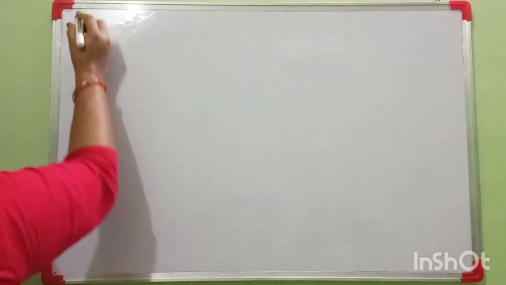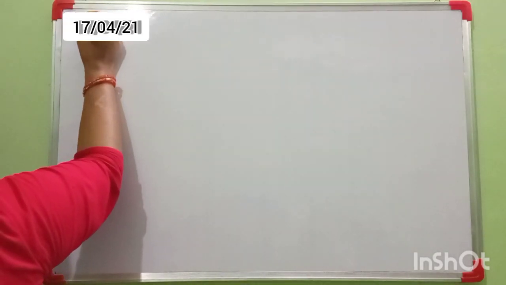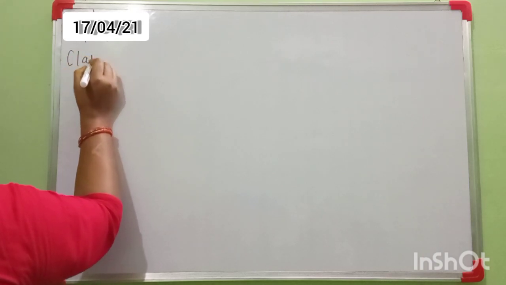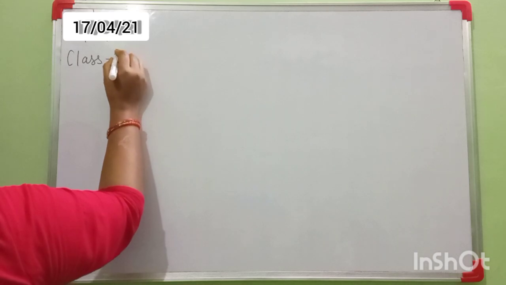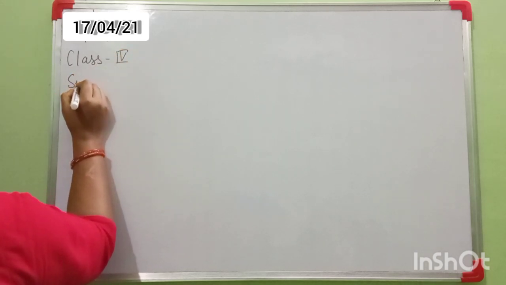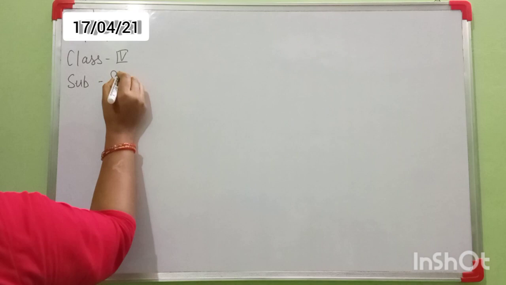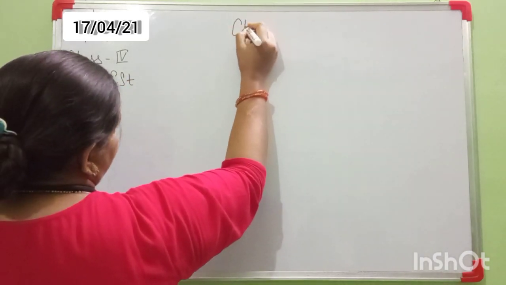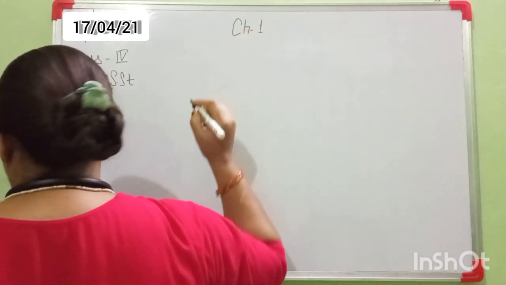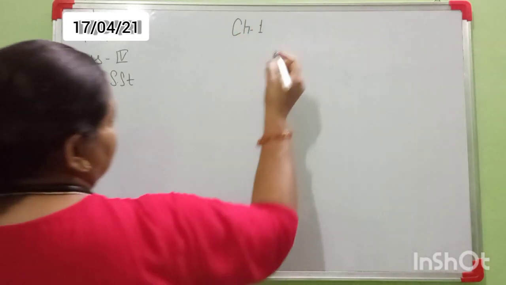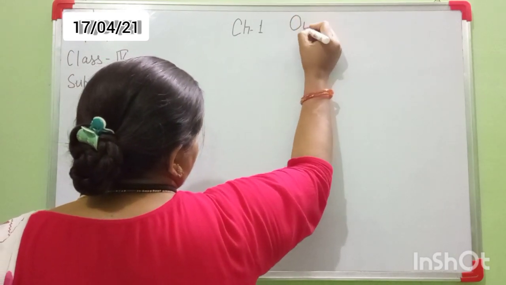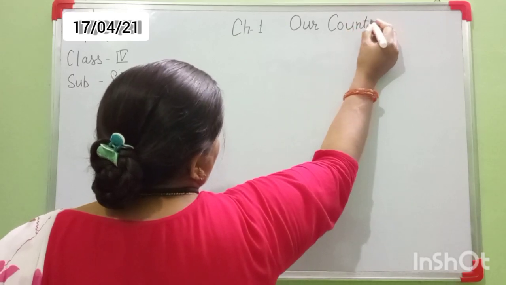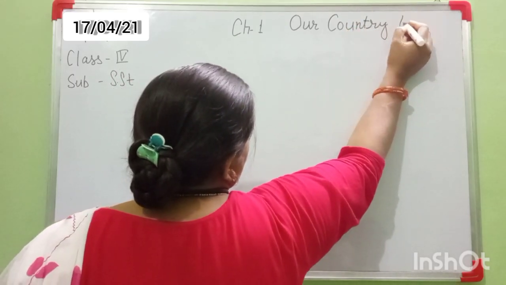First, I mention here today's date, and your class is class 4th. The subject is SST. And here I mention your topic. This is chapter 1, and your chapter name is Our Country, India.